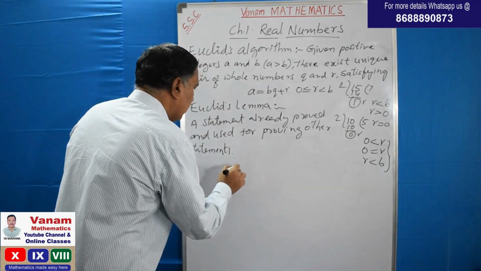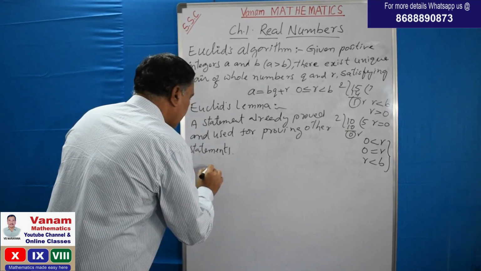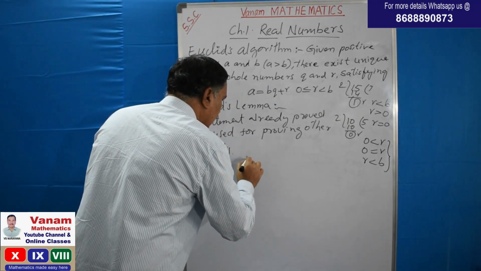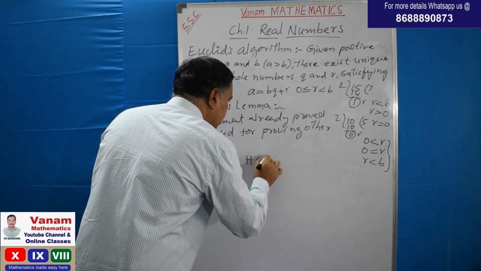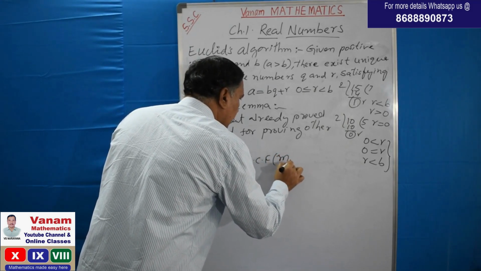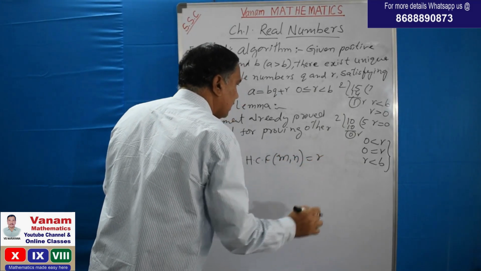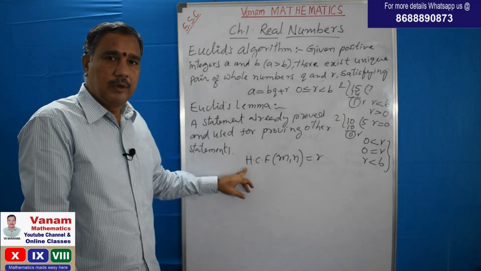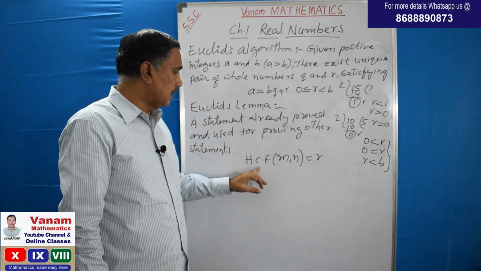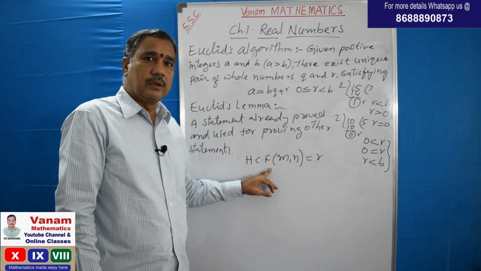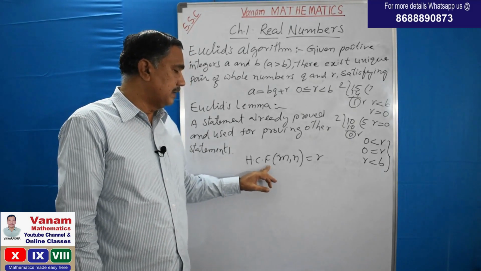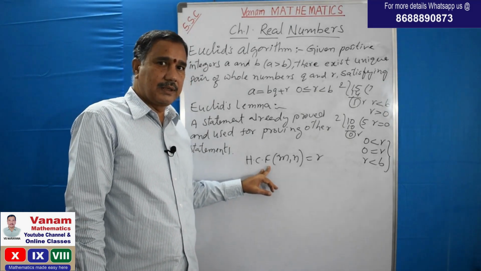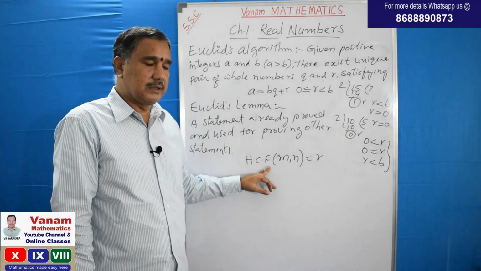That means let m and n be the two numbers. The HCF of m comma n is written as r. What is meant by HCF? Highest common factor. You learned about this highest common factor in previous classes, in the primary section also.